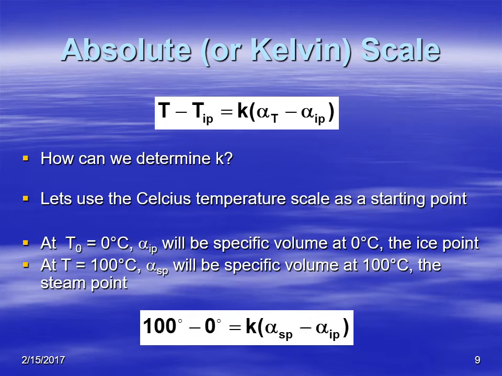For example, at the ice point, at a temperature of 0, you have a certain specific volume, which we're going to call IPs, the specific volume at the ice point. Likewise, we know that at the steam point, or boiling, the temperature is 100 degrees Celsius, and we're going to call that the specific volume at the steam point, SP. So using that, we can actually come up with a value for K. We can figure out what the slope is.